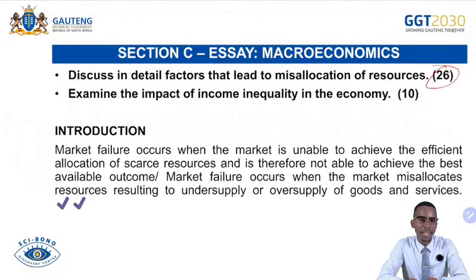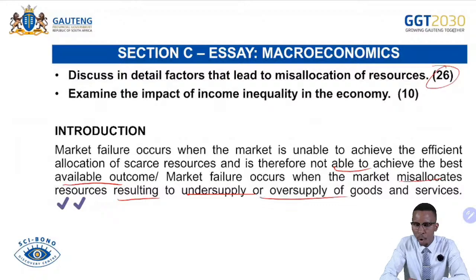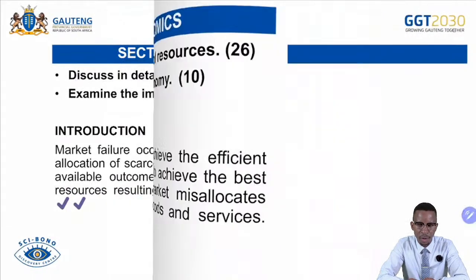Remember, in your introduction, you define your market failure in this situation. Market failure occurs when the market is unable to achieve the efficient allocation of scarce resources and is therefore unable to achieve the best available outcome. Market failure occurs when the market misallocates resources, resulting in undersupply or oversupply of goods and services within the economy.